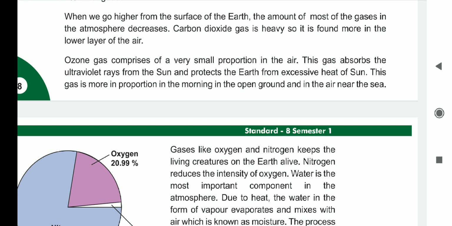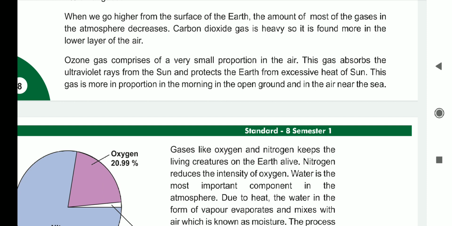Otherwise, if the ozone layer is not there, nobody on our earth can survive, things will be burned, because the sun is a ball of hydrogen gas, and it emits a lot of heat, which is absorbed by the ozone layer, and that's why the biosphere exists in this world.